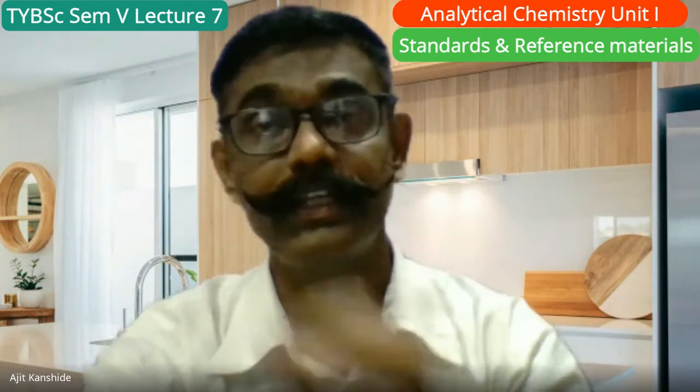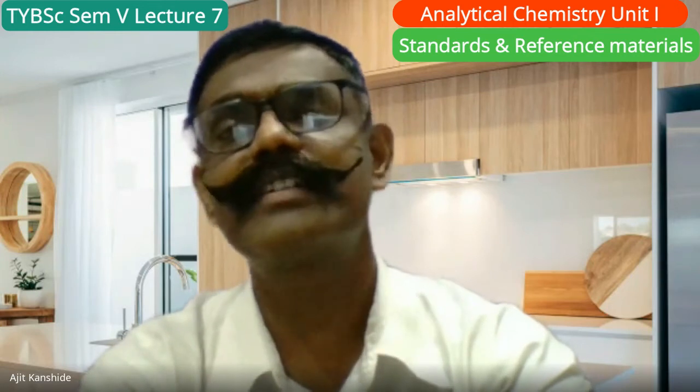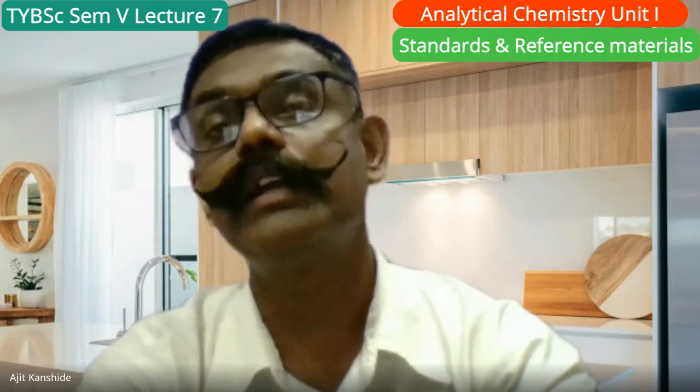So for HPLC, a separate category of reagent is necessary. So whatever I said of guaranteed reagents, guaranteed reagents for HPLC can be used. And there remain some different standards. For example, ACS, American Chemical Society, as per their standard, that reagent is there. So HPLC level reagent.